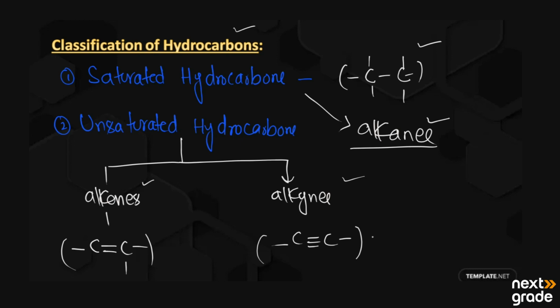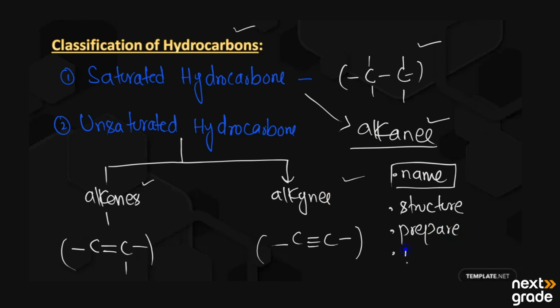Next, in this unit, we will study the naming, that is, how to name the hydrocarbons, what the structure of the hydrocarbons is, how they can be prepared, and what their properties are. We will study two types of properties, the chemical and the physical properties. We will learn in detail about the structure, preparation, and properties of the hydrocarbons.